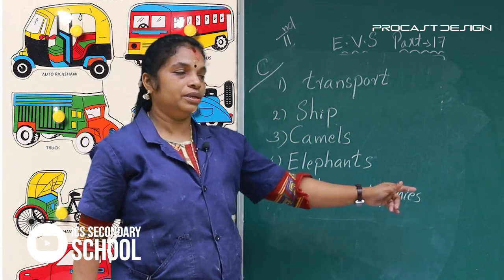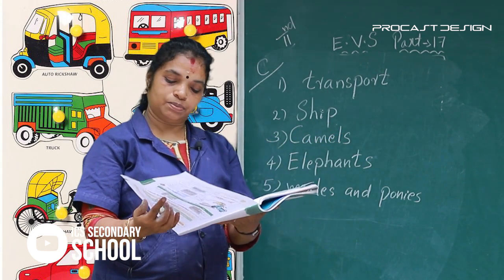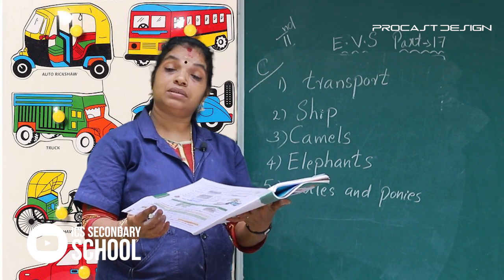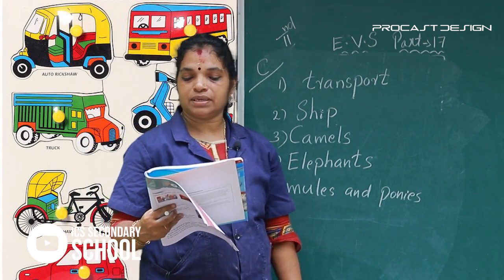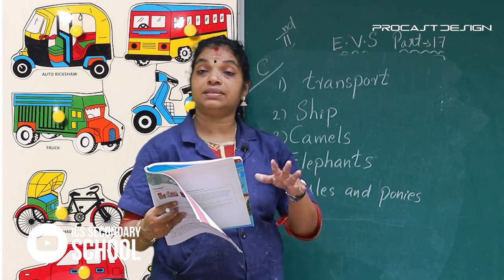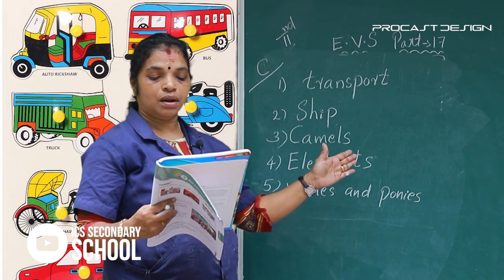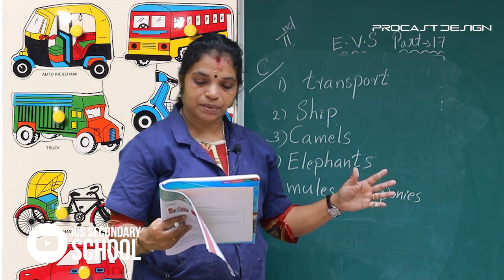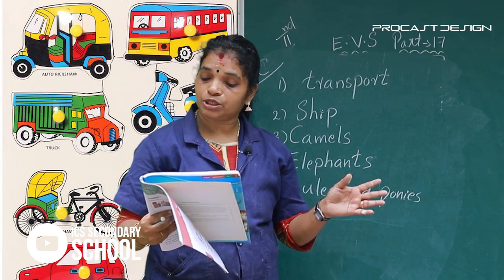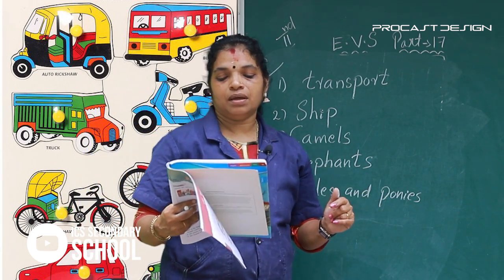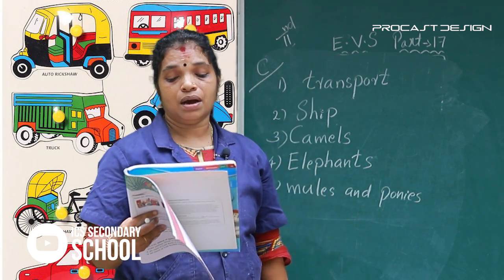First answer, transport. Scooters and cars are means of transport. Second, we can travel long distances over rivers and seas in a ship. Camels are used in desert. Fourth one, elephants are used as a means of transport in forest. Then fifth one, mules and ponies are used in hills and mountains.